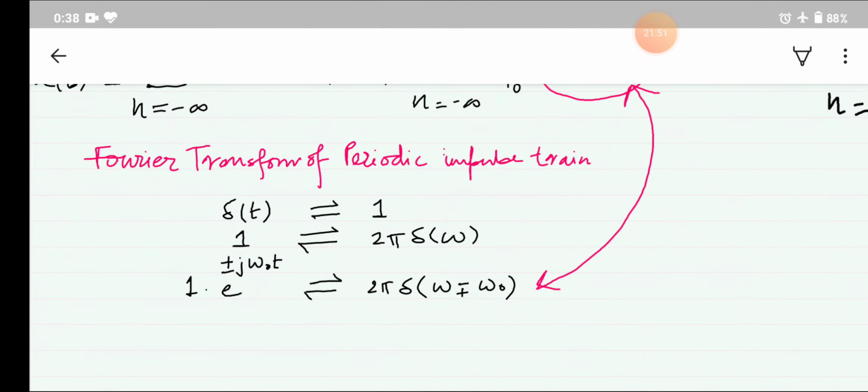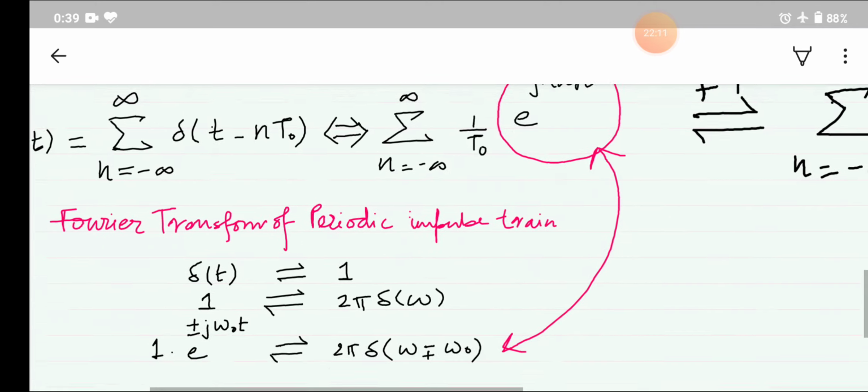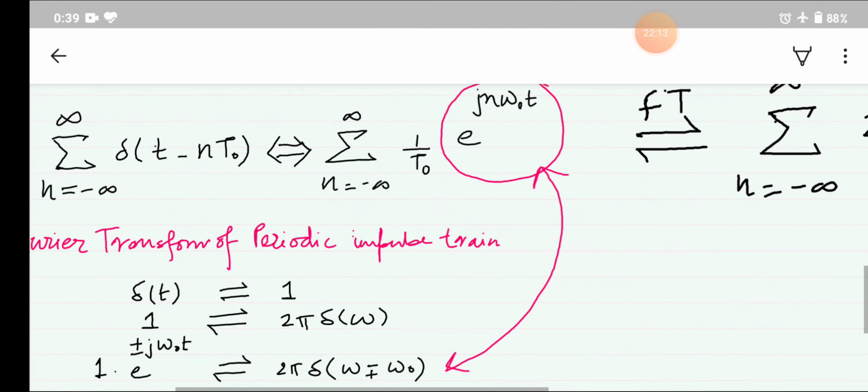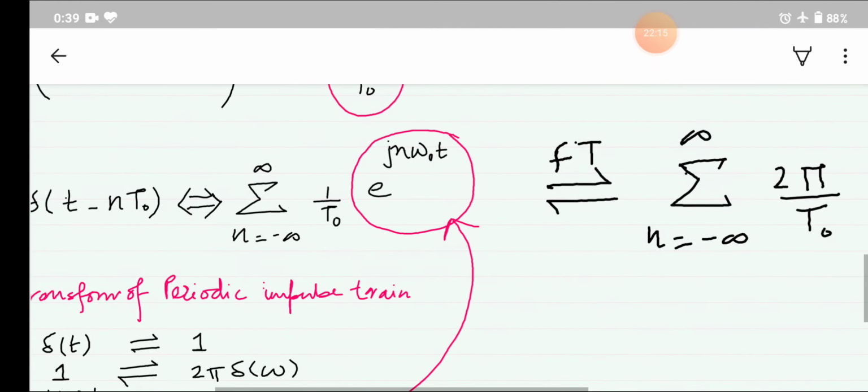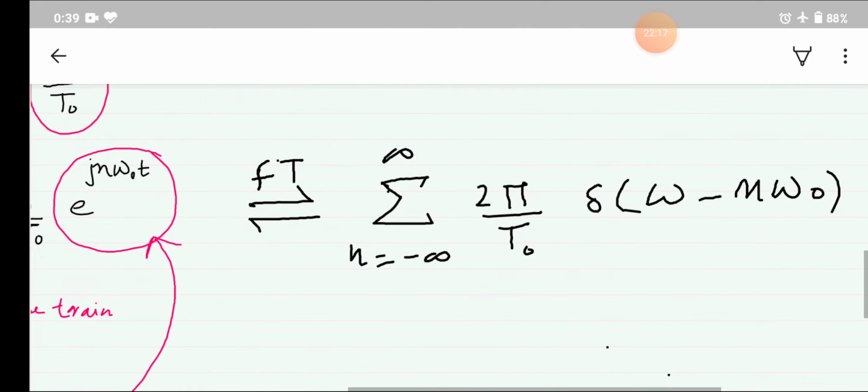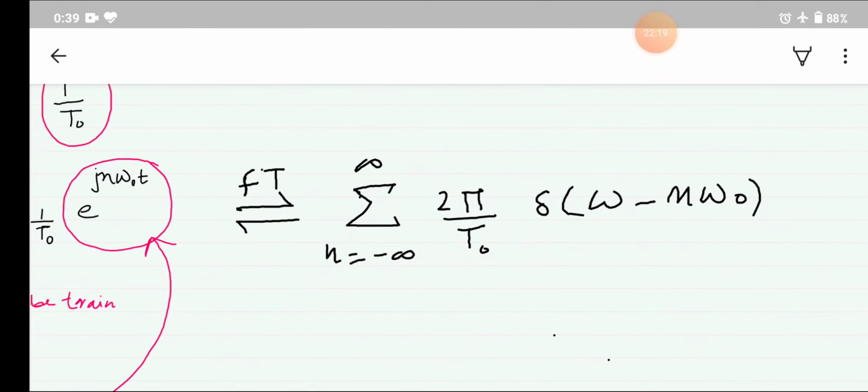The Fourier transform of delta(t) is 1. We are using the property of duality here, that 1 will have a Fourier transform 2 pi delta(omega), and if we multiply by e to the power plus minus j omega naught t, the formula will be changed to 2 pi delta(omega minus plus omega naught). We are using this formula to determine the Fourier transform for the signal, and in this way we have achieved our Fourier transform.